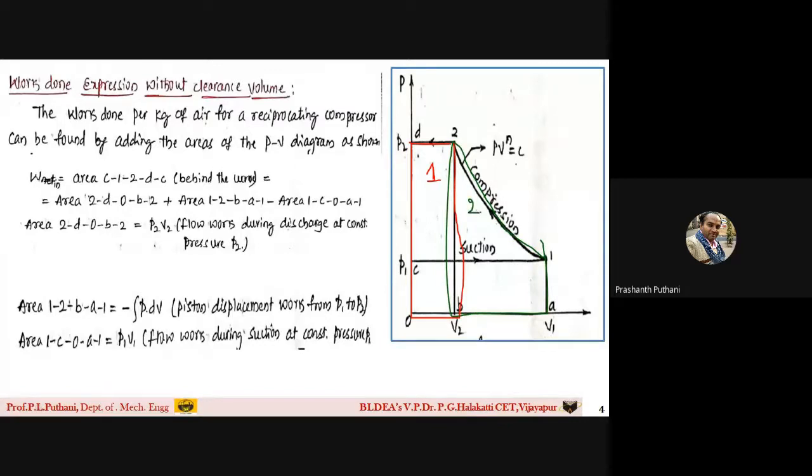And from this, what are we going to subtract? We are going to subtract this one, students, that is 1-C-O-A-1. This we are going to subtract. That is number 3. So this is nothing but 1 plus 2 minus 3, which will give you this curve. This curve you are going to get, that is 1, 2, then D, C.